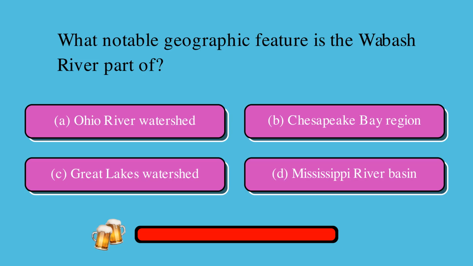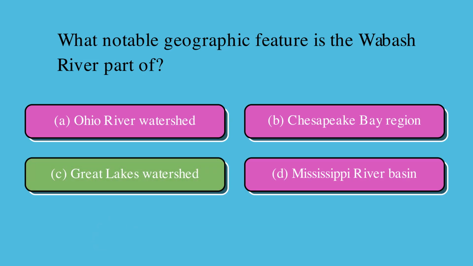What notable geographic feature is the Wabash River part of? Is it A, Ohio River watershed, B, Chesapeake Bay region, C, Great Lakes watershed, or D, Mississippi River basin? The correct answer is C, Great Lakes watershed.